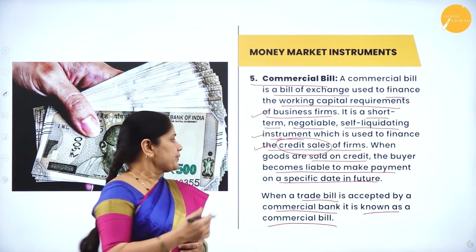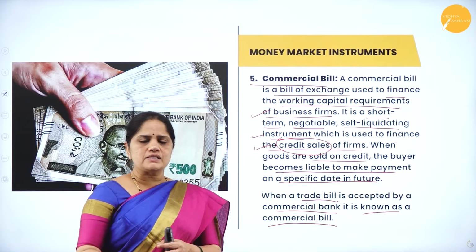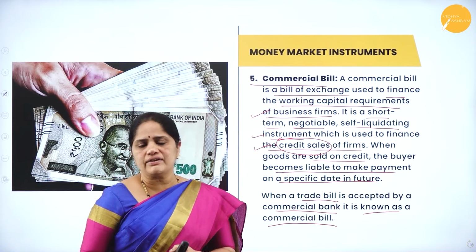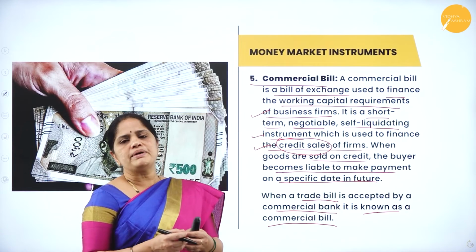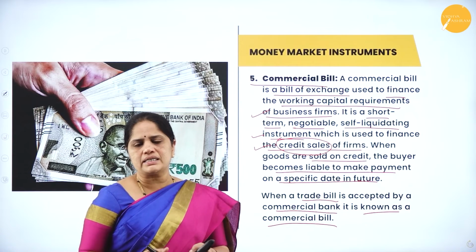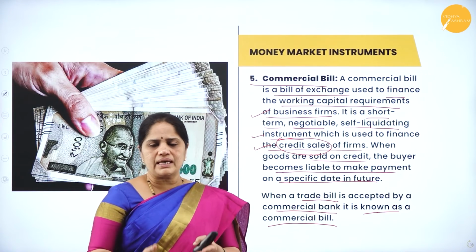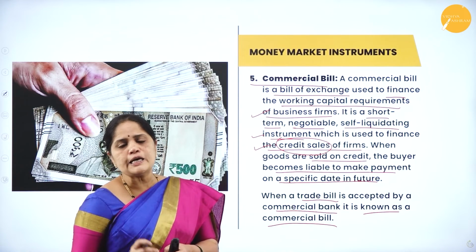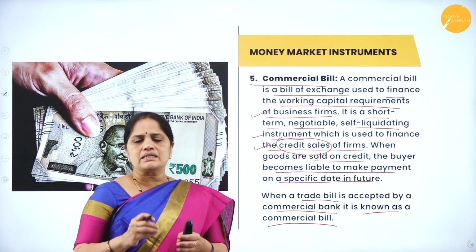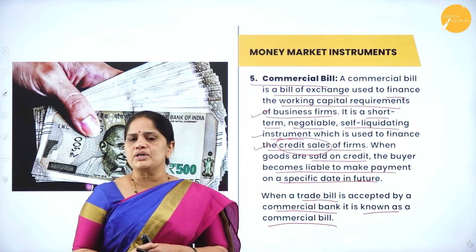Now, these companies have to wait for a very long period before this bill will be paid by the debtors. So, when the company is in need of urgent funds, it can always take these bills receivable, go to the bank and get them discounted with the bank. That is, they surrender the bill to the bank, and the bank will give them immediate payment after deducting a small amount of interest on those bills. When the banks exchange these bills for money, we call these bills the commercial bills.